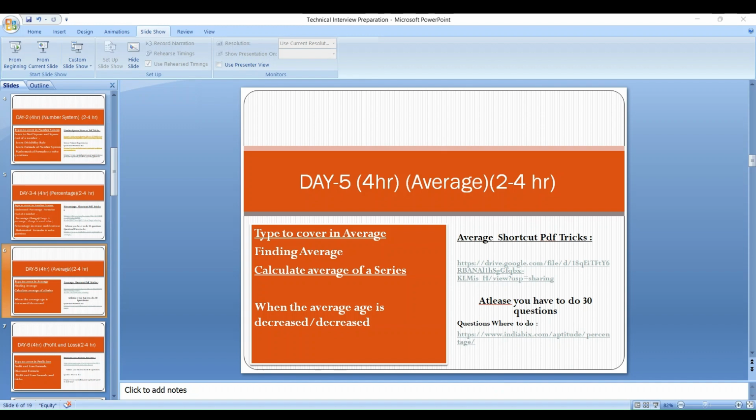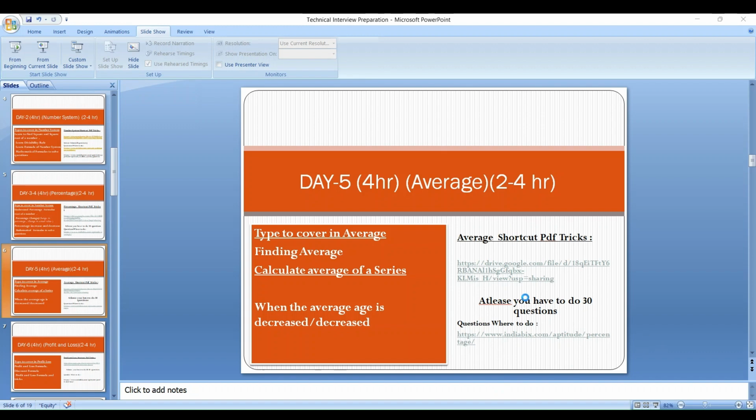Next, on day 14, you have to cover another topic called probability. The probability topic is not too much. In probability, you have to learn how to find the probability of ball problems. That type of problem you have to do in probability, and you have to give 4 hours on day 14 as well.